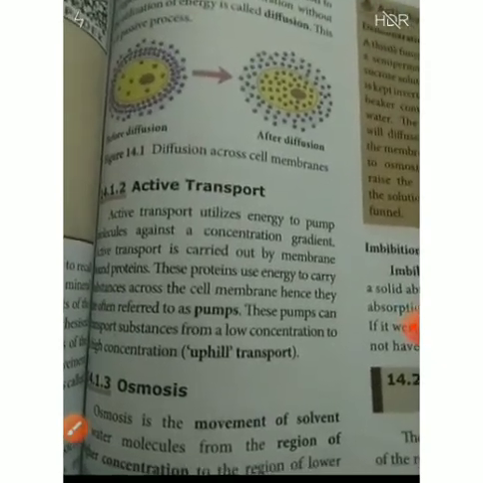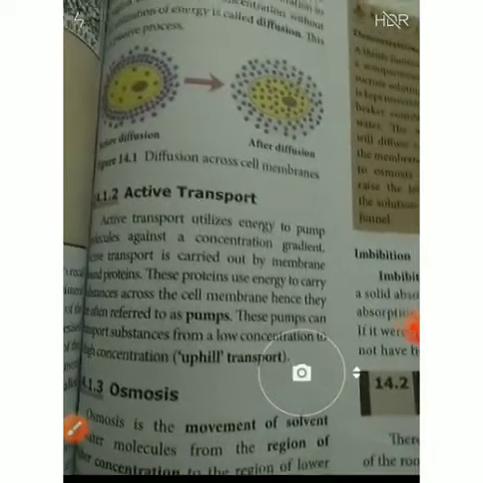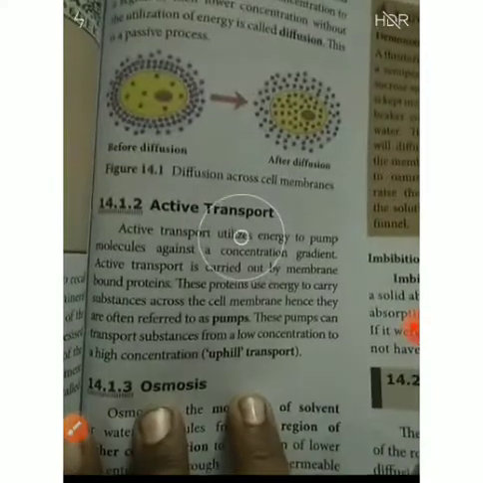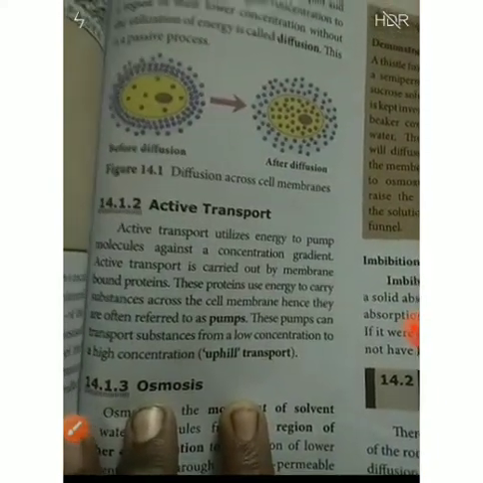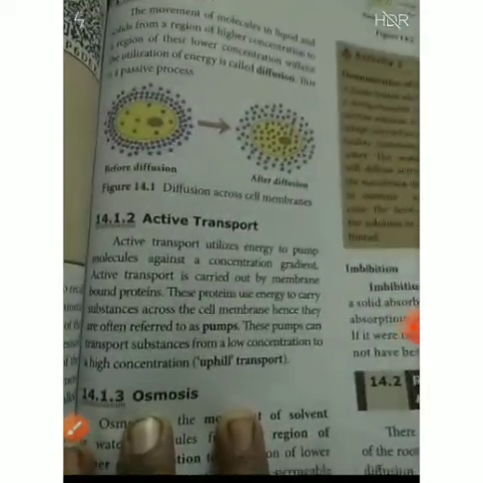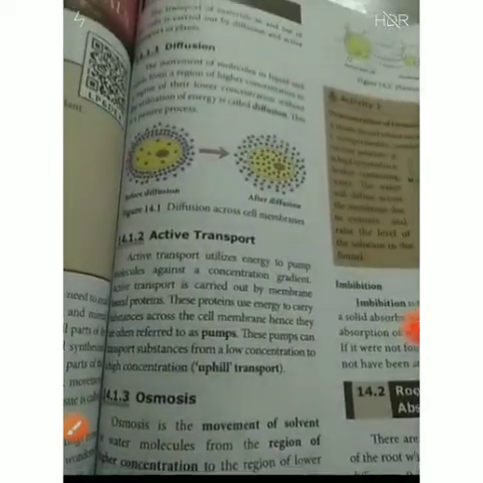Active transport is carried out by membrane-bound proteins. These proteins use energy to carry a substance across the cell membrane, hence they are referred to as pumps. These pumps can transport substances from lower concentration to higher concentration.